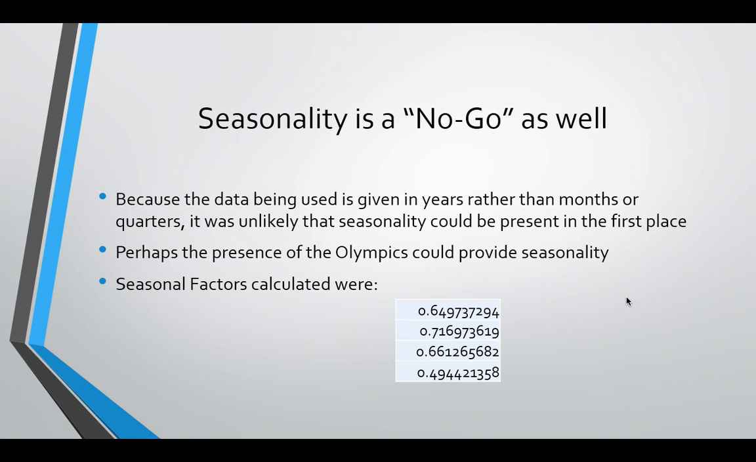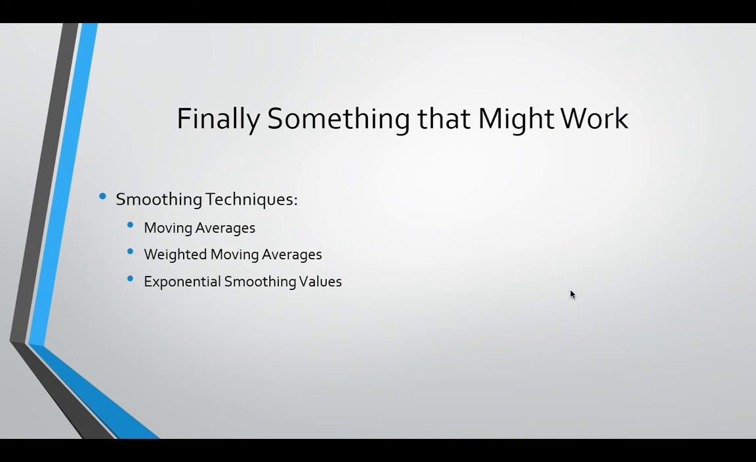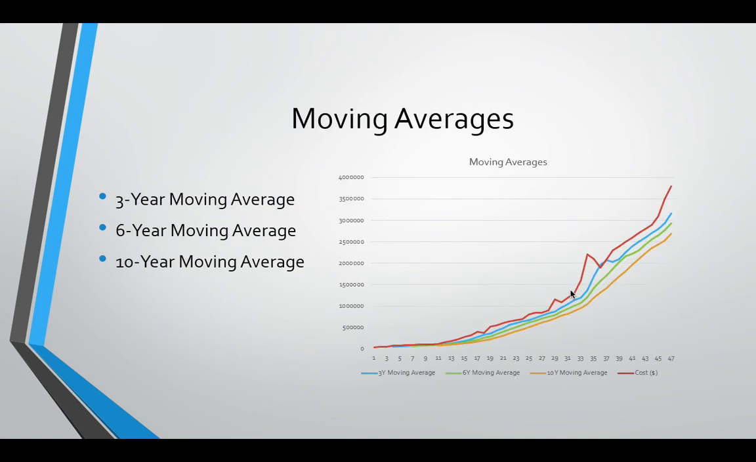But I thought that perhaps the presence of the Olympics every 4 years could provide some seasonality. It would provide a bump in viewership for the Super Bowl if everyone was hyped on sports. But looking at calculated seasonal factors, everything was under 1, so none of those are really seasonal. Finally, something that might work is smoothing techniques. So you're looking at moving averages, weighted moving averages, and exponential smoothing values.